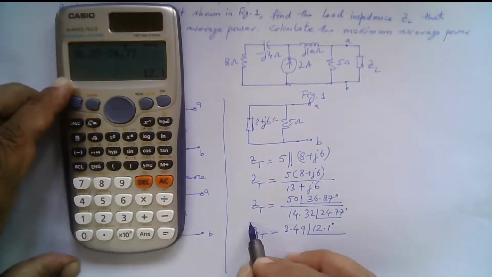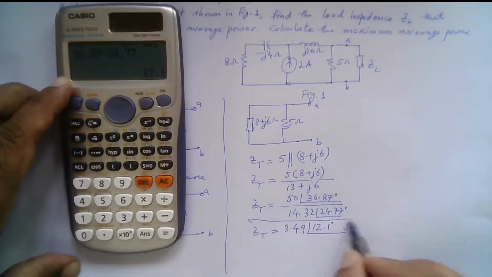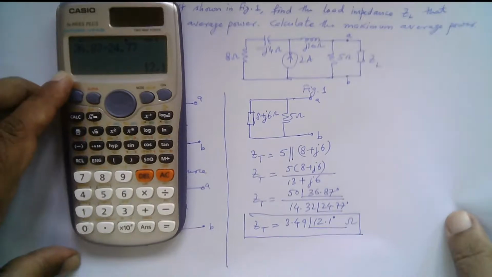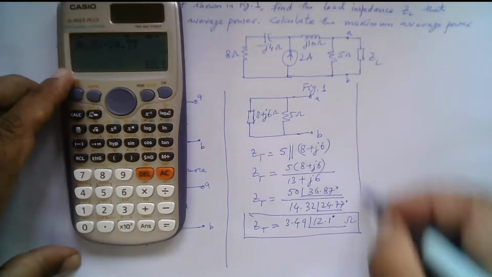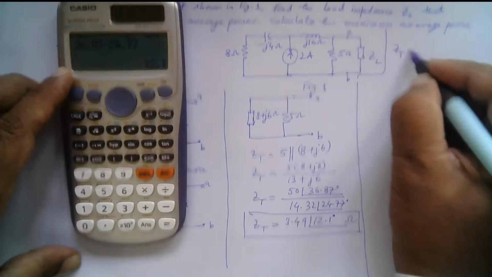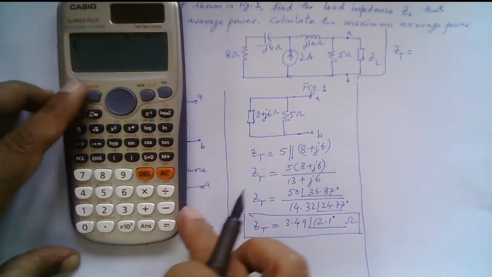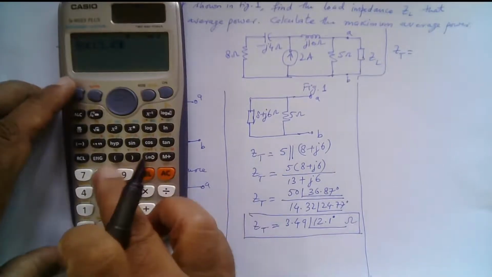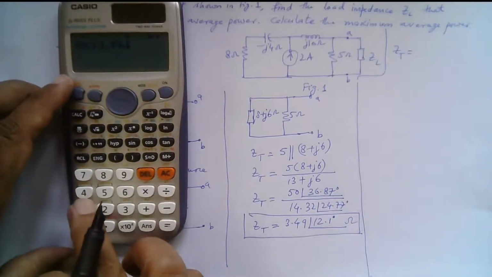So this is the Thevenin equivalent impedance that we have found. This Thevenin equivalent impedance can also be expressed in rectangular form. So Z Thevenin is equal to 3.49 at an angle of 12.1 degrees.